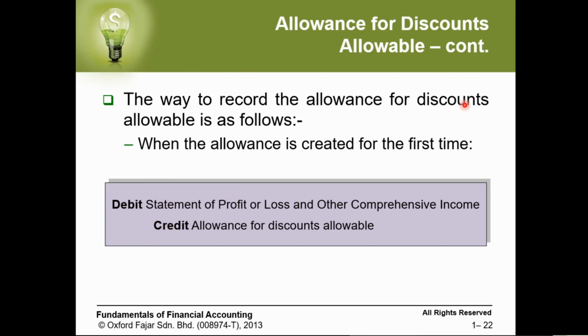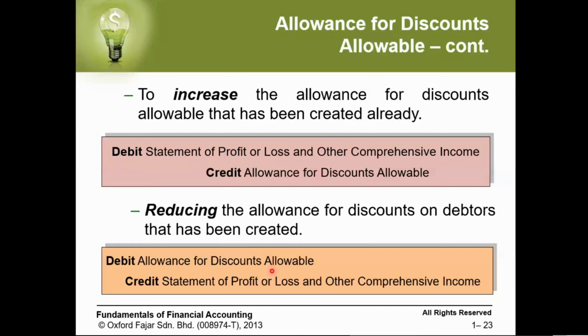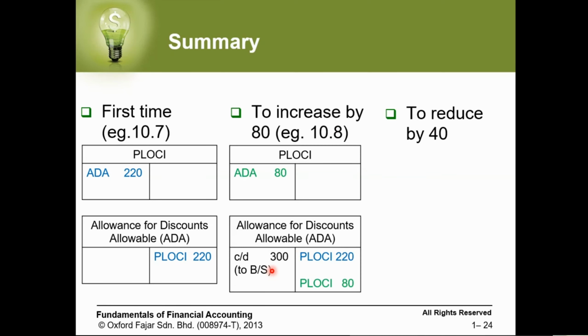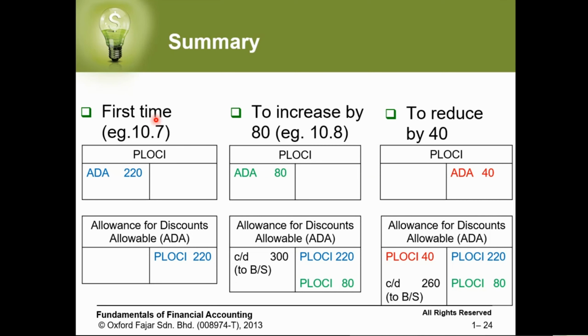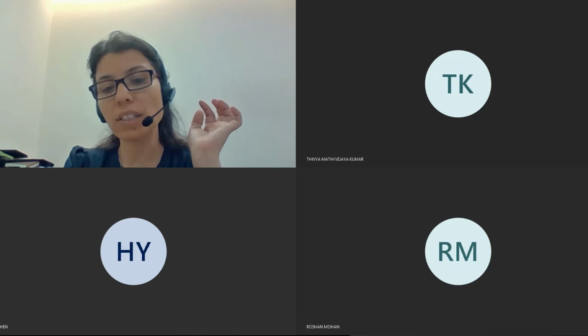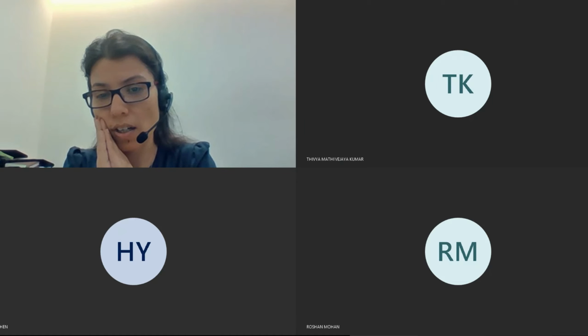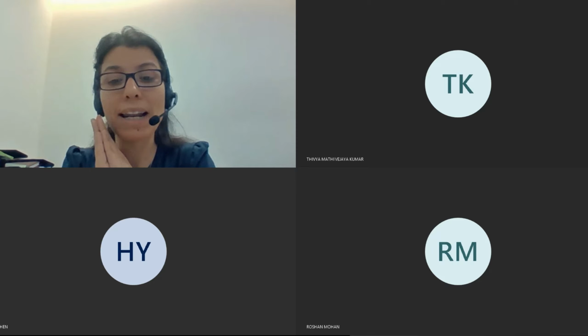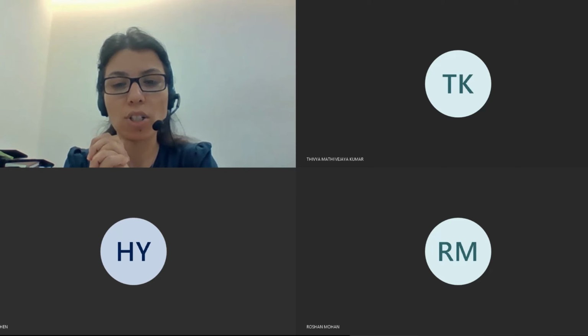So the way to record the allowance for discount is the same as we recorded the allowance for doubtful debt. To increase it, again we do the same: the debit is the profit or loss or other comprehensive income, and the credit is the allowance. To decrease it, we just do vice versa. For summary, for the first time we put it, this is how we close the account. Okay. This is the allowance for discounts allowable. The balance of it will show in our balance sheet, or what we call the statement of financial position.